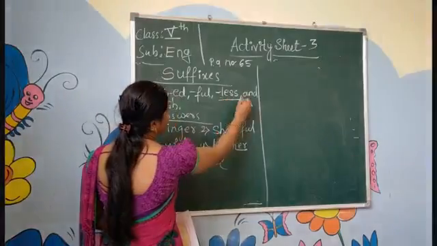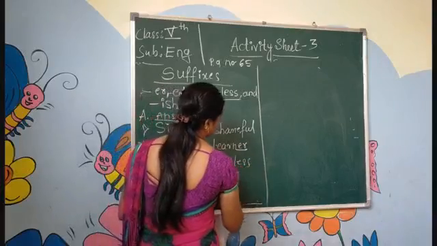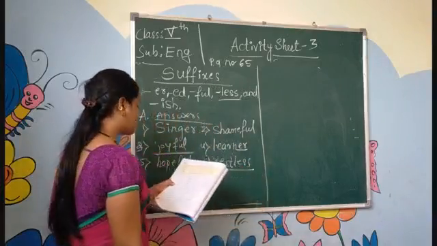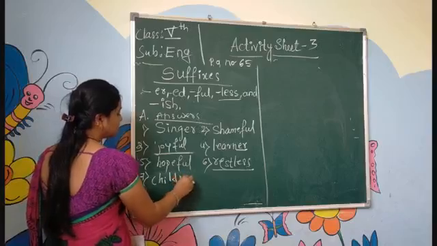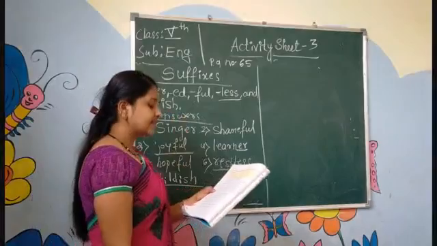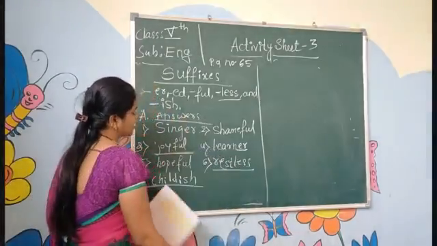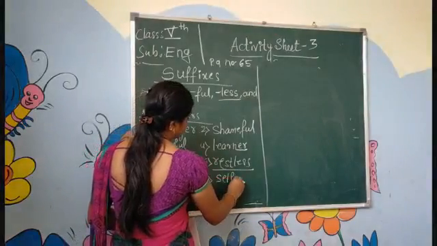Here I am adding less, restless. And seventh one, child, childish. Ish word I am adding here. And self, selfish.